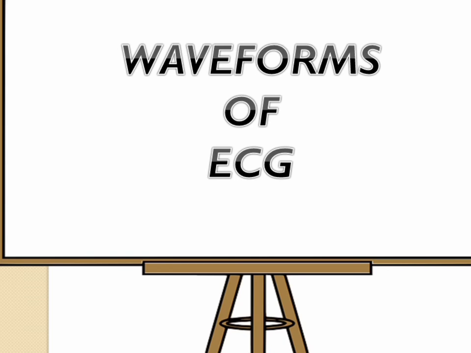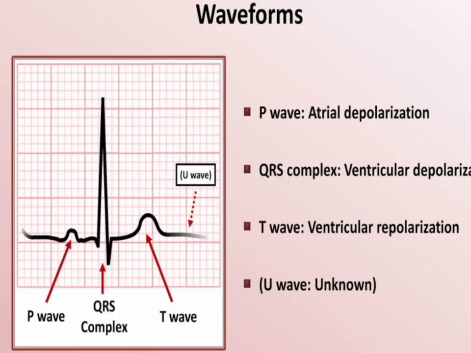Now we discuss the waveforms of the ECG. You can see the waveforms on the ECG paper on the screen. The first is the P wave, then the QRS wave, T wave and U wave. Now we discuss the meaning of the different waves. The P wave is atrial depolarization. It represents the electrical depolarization of the atria of the heart and is typically a small positive deflection from the isoelectric baseline that occurs just before the QRS complex.